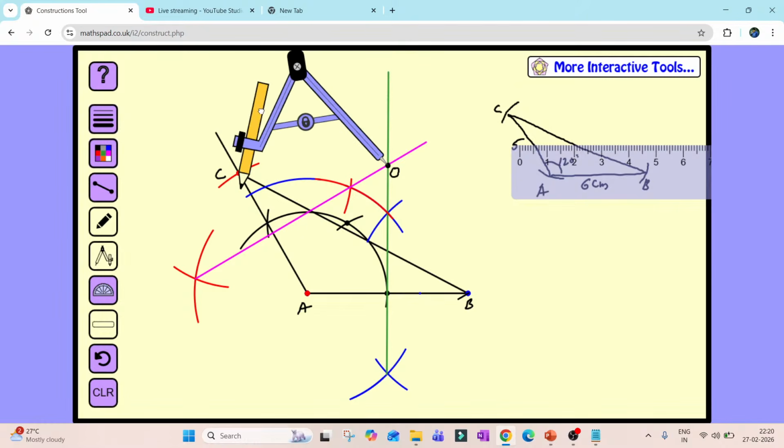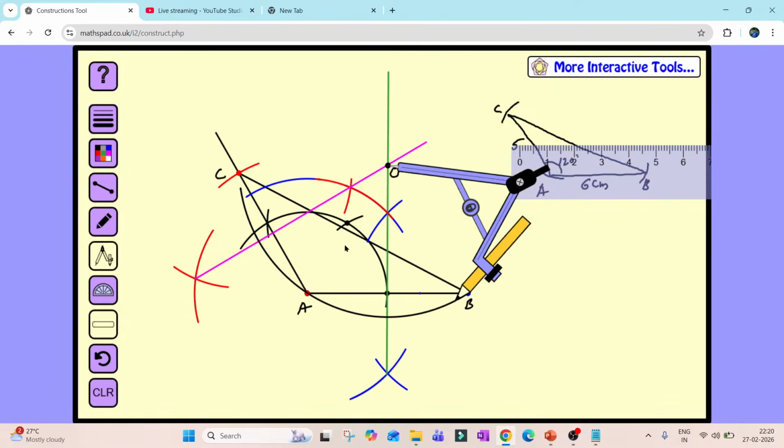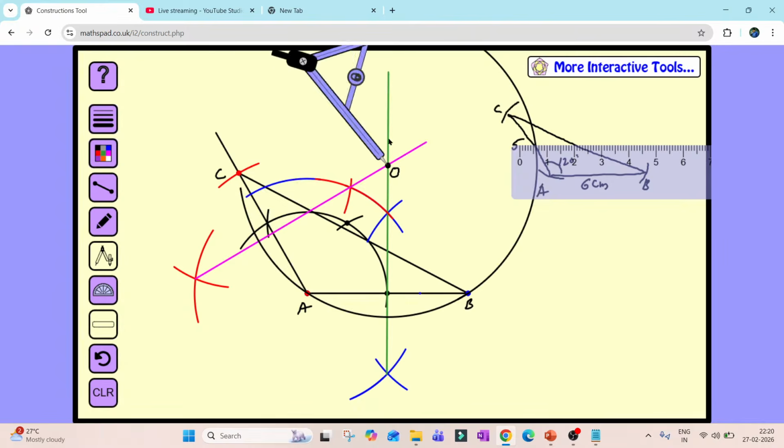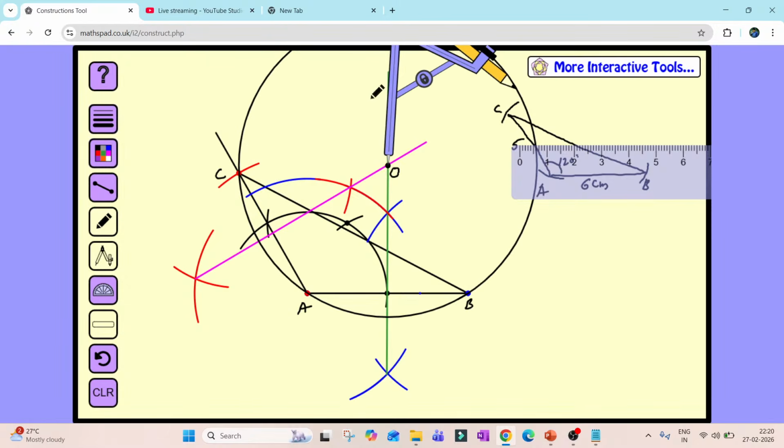Then I will draw a circle. Now let me draw a circle. Let me check whether it is touching all three vertices of the triangle or not. Yes, exactly, it is touching.